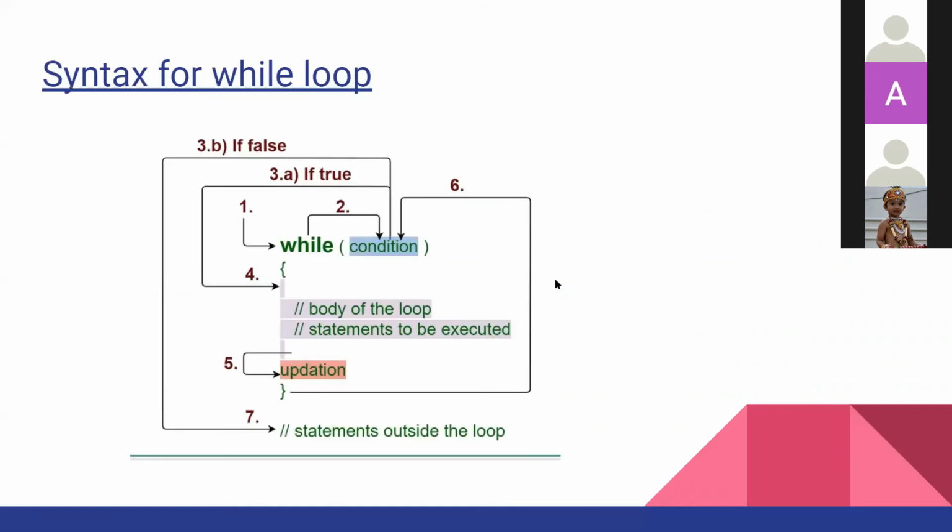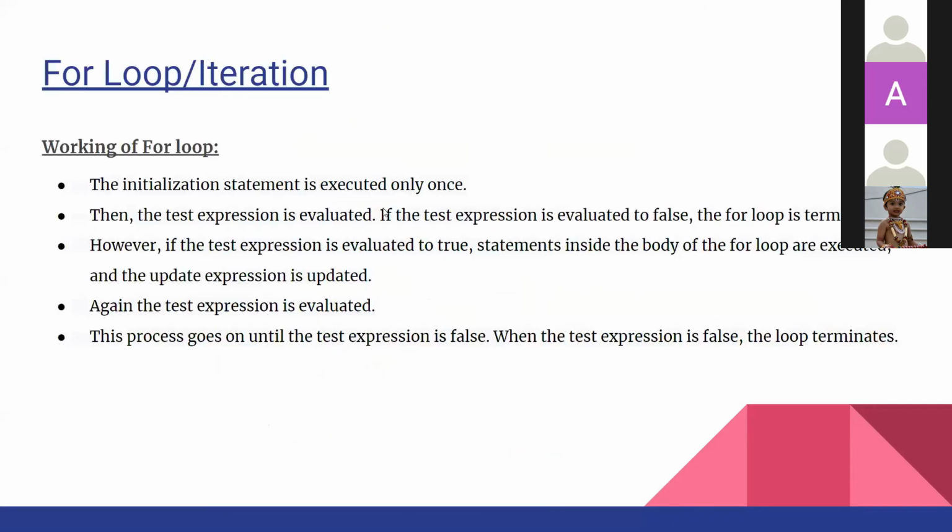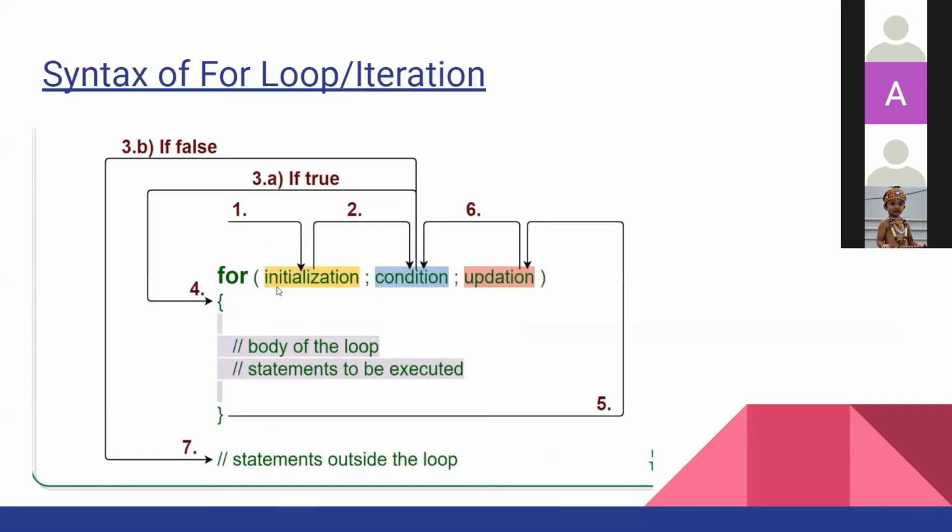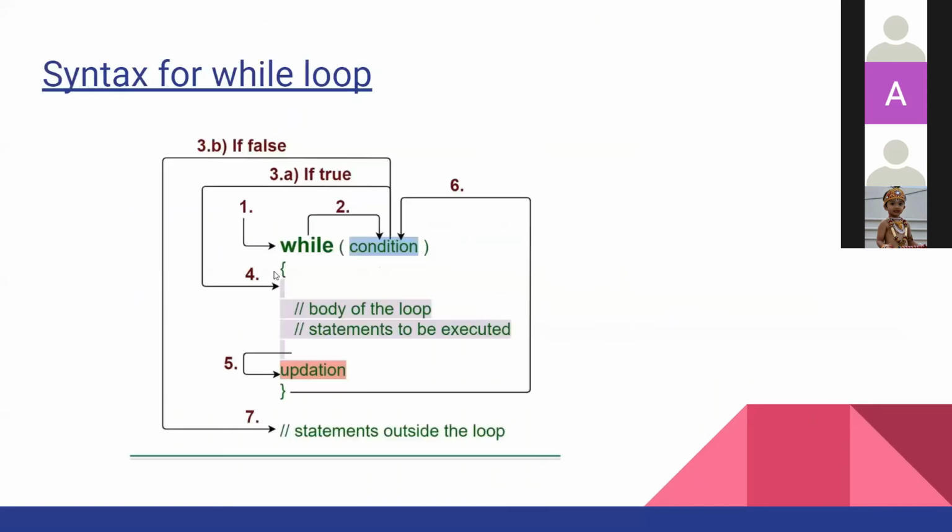See, the for loop is done. Now the second is the while loop. The while loop is similar to the for loop, but the difference is that this is the keyword while. The initialization will be done before the while statement. In the for loop, we initialized the variable inside the brackets, right? But in the while, it will not be the case. We'll initialize it outside the while.